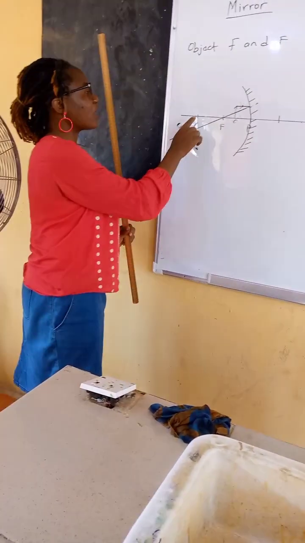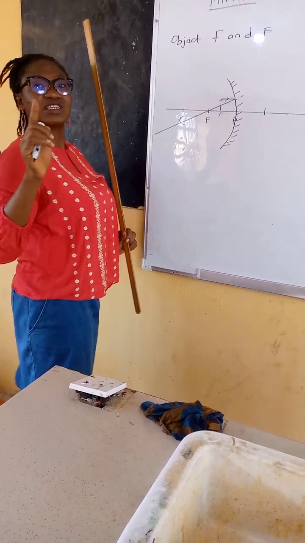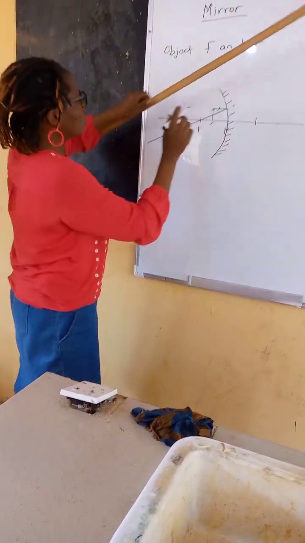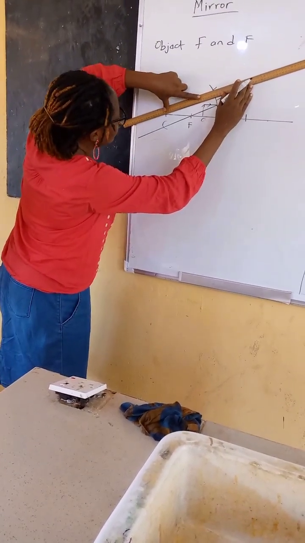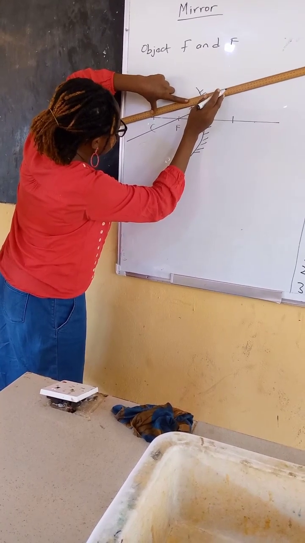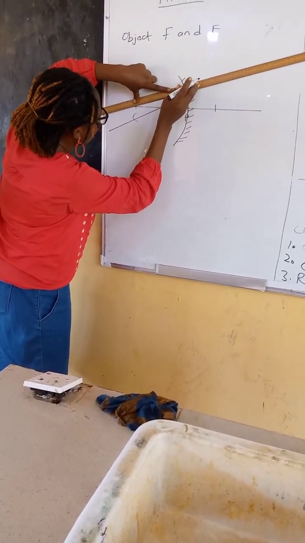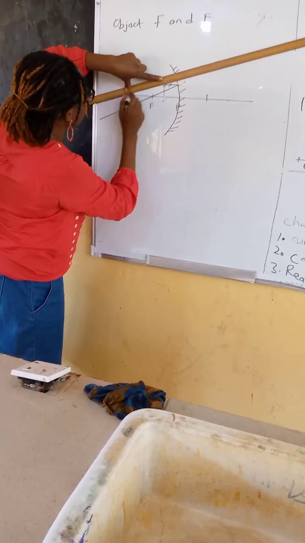The next one I want to use because of the peculiarity of this one, now the one that goes through the center of curvature. And I told you that the ray that passes through the center of curvature does not bend, it just goes straight. See it here. So from this point, the object, and this point, I will join them together.